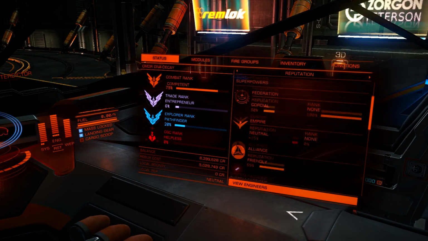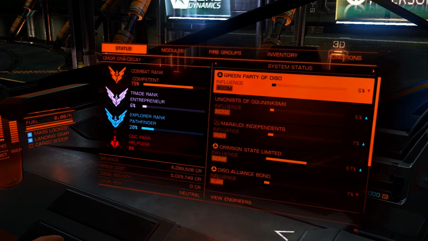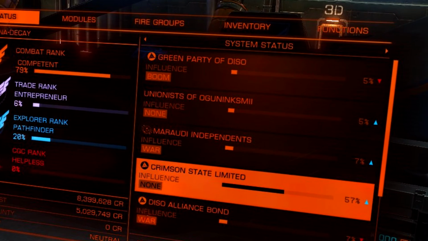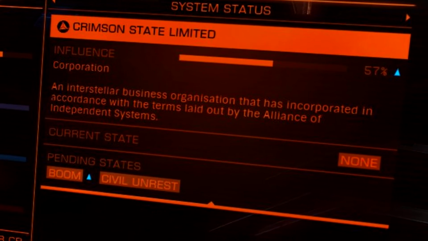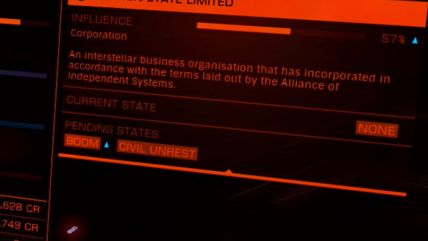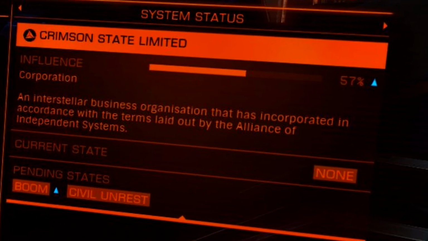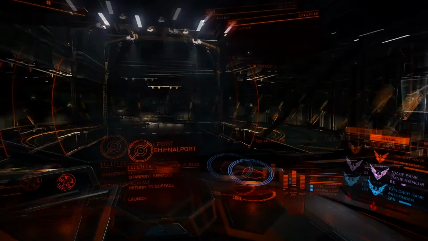The first tab is Status. Select right and then scroll down to a minor faction you're interested in, and you can see, for example, what government type this faction would bring to the system if it was the ruling faction. You can also see the current and pending states for the minor faction and whether their influence has increased or decreased since the last daily tick.